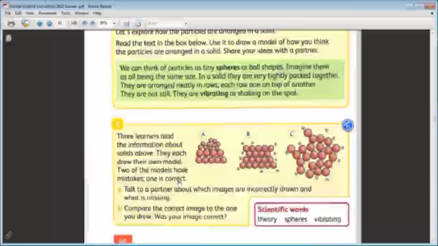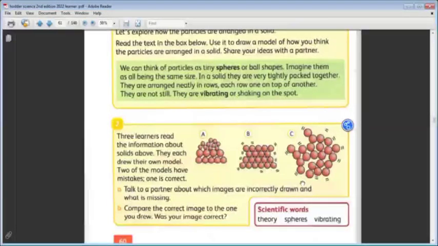Yes, all particles are small. It's not the reason. Is it the correct one or the false one? No, it's not the correct one. Why is it incorrect? Because it's so big, the particles are so small.